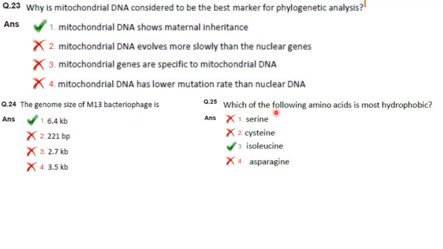Which of the following amino acids is most hydrophobic? So it is isoleucine. Serine is polar, cysteine is hydrophobic, asparagine is polar. But they have asked most hydrophobic, so it is isoleucine.